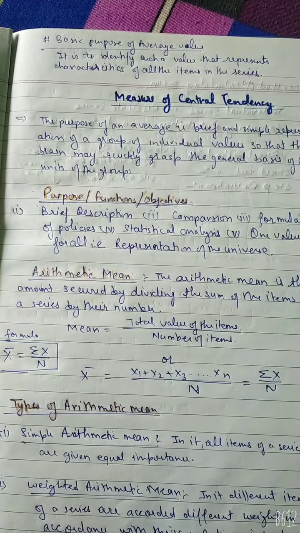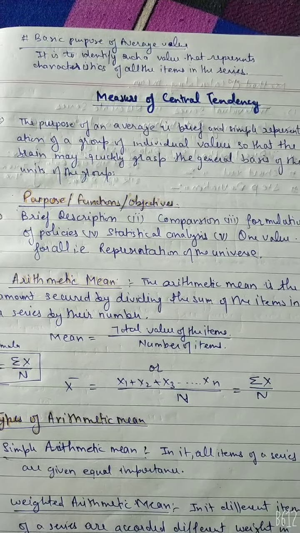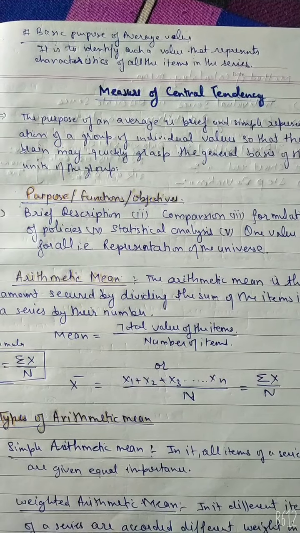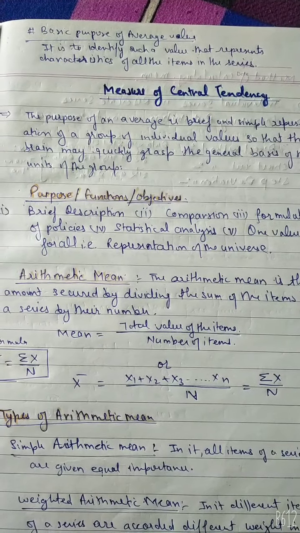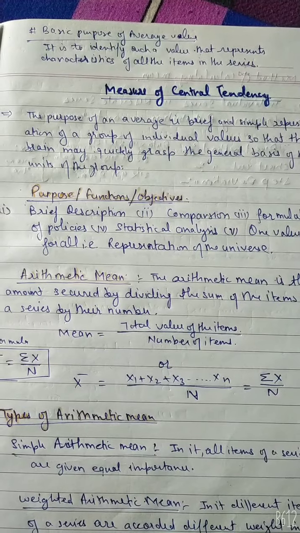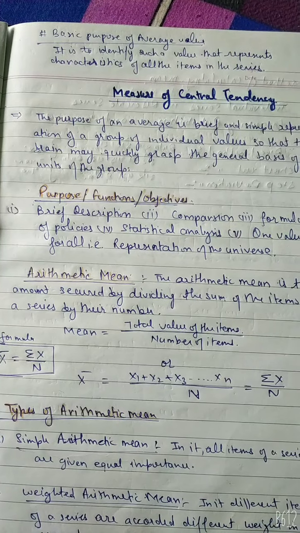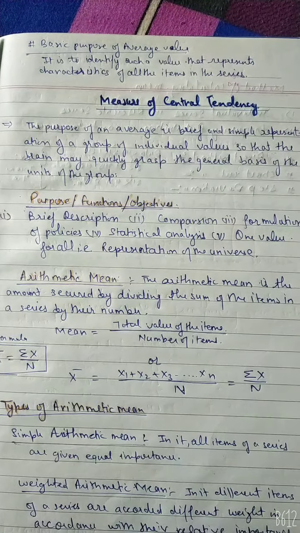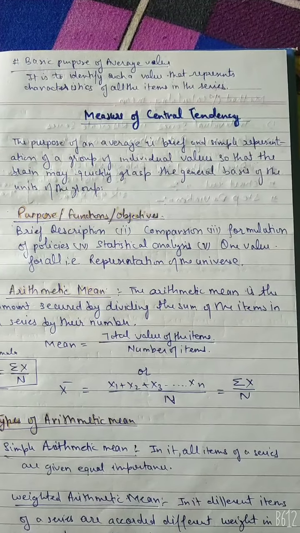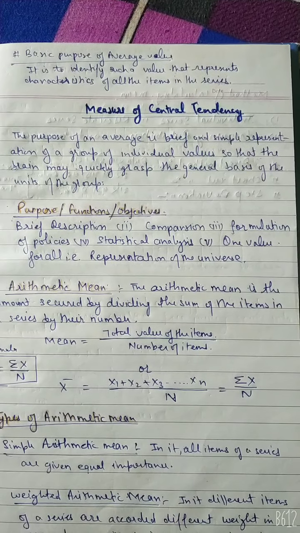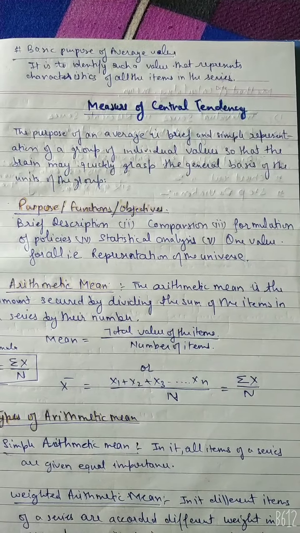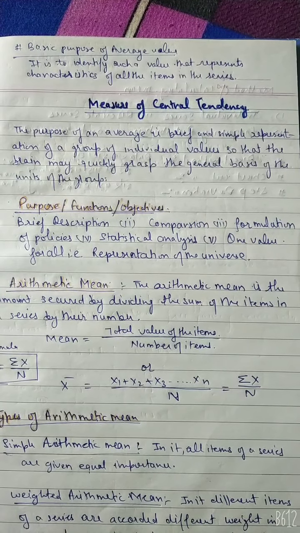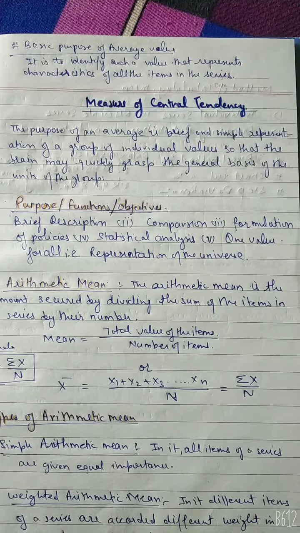Now, purpose, functions and objectives. First, brief description. The main purpose of an average is to present a simple and systematic description of the principal features of the raw data, so that the data can be easily understood. Second, comparison. Average helps in making comparison of different sets of data. For example, a comparison of per capita income of India and USA shows that per capita income of India is much less than per capita income of USA.